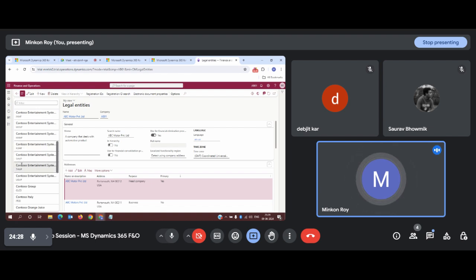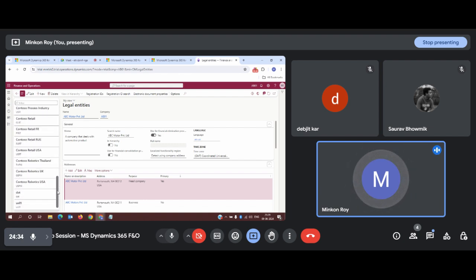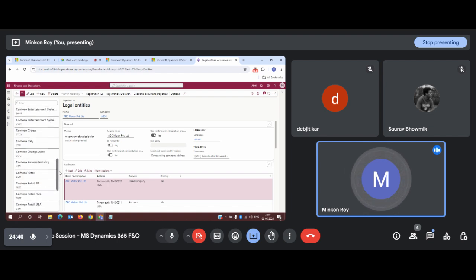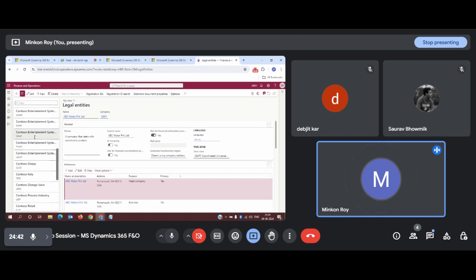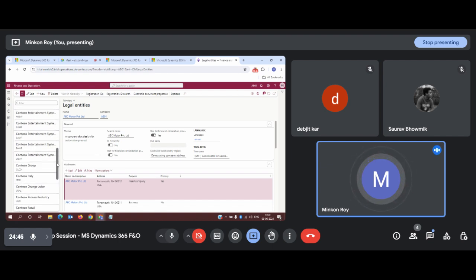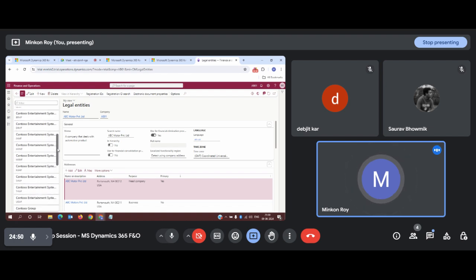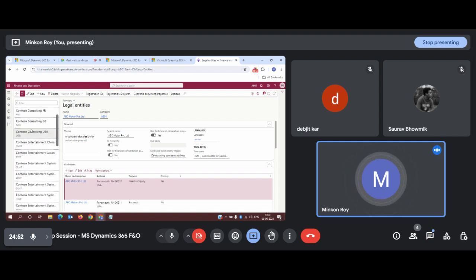MX, RU for Russia, South Africa, SF, Thailand for TH, US again for United States. All the legal entities available in the demo environment are based on country. You can refer to any of the legal entities throughout your tenure and check what kind of policies or business that runs in any specific country have configuration in it.